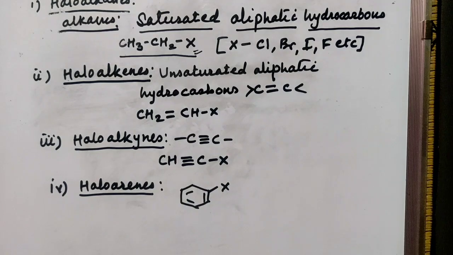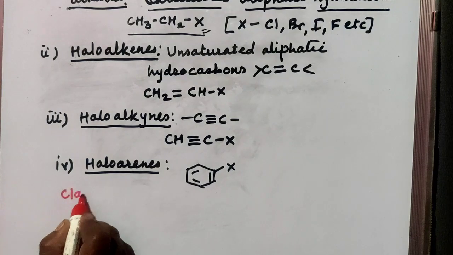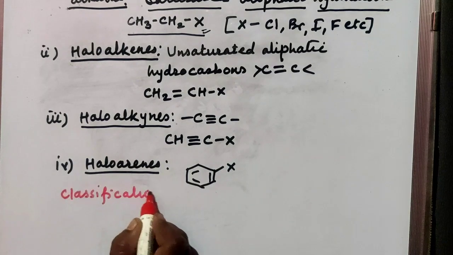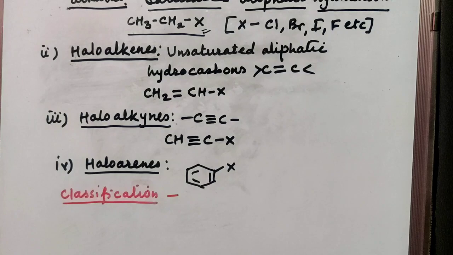Depending upon the number of halogen atoms present in the compound, or the number of hydrogen atoms replaced by halogen atoms, these are classified into 3 to 4 types. Now we go for the classification of halogen derivatives depending upon the number of halogen atoms present in the compound.